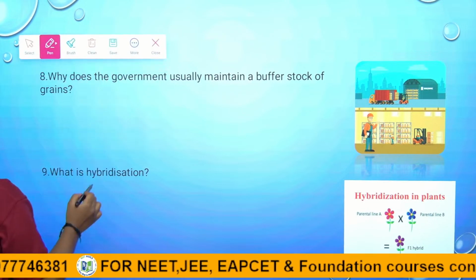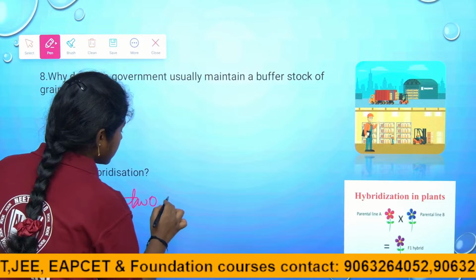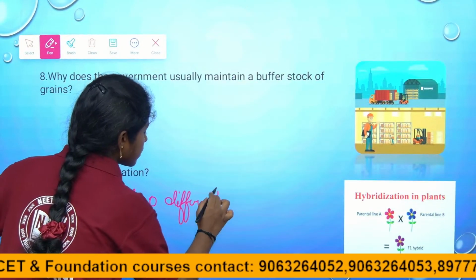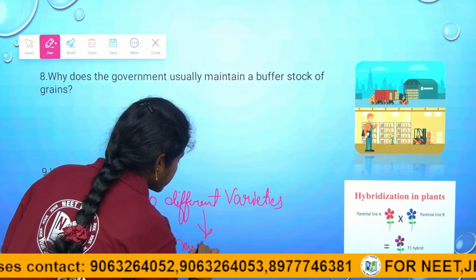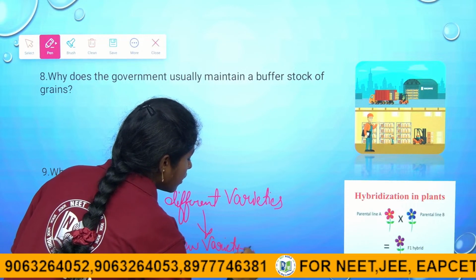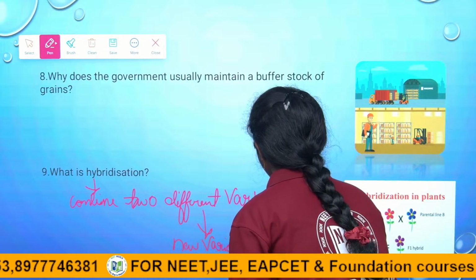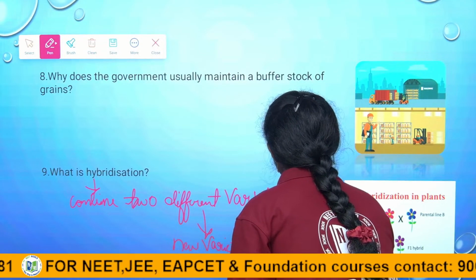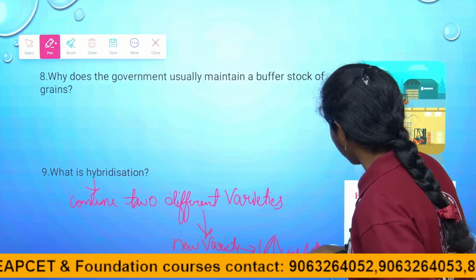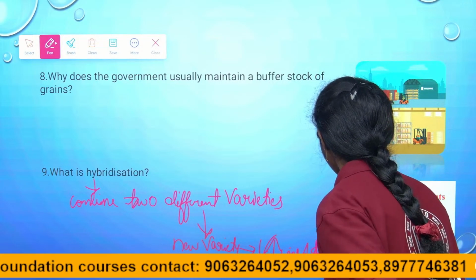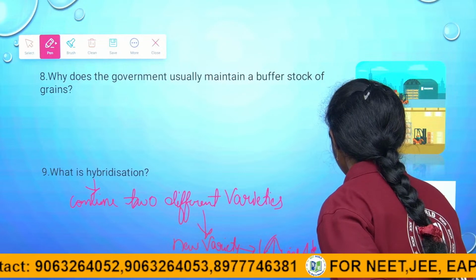Combine two different varieties to give a new variety, which helps to give high quality yield, and quantity also increases.